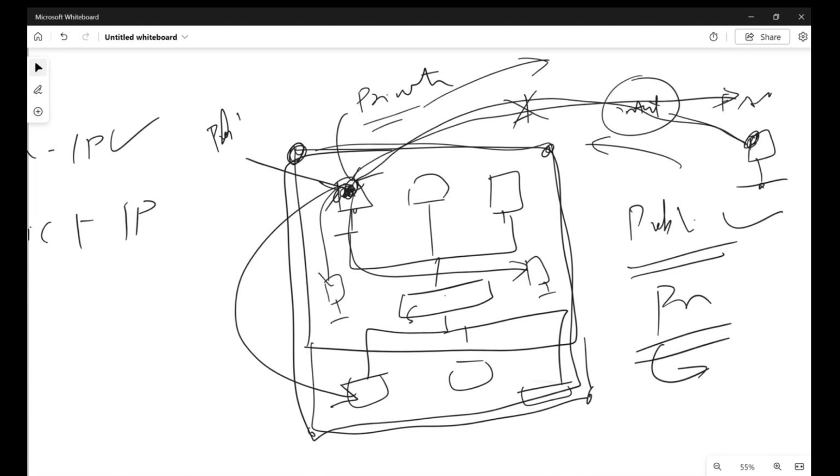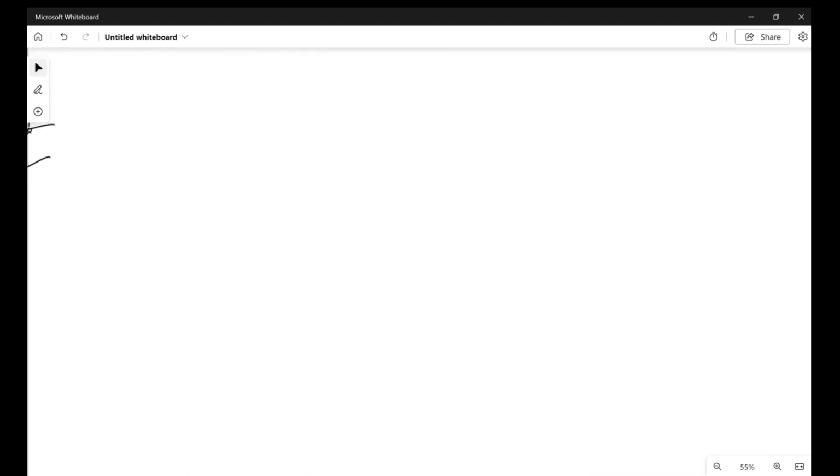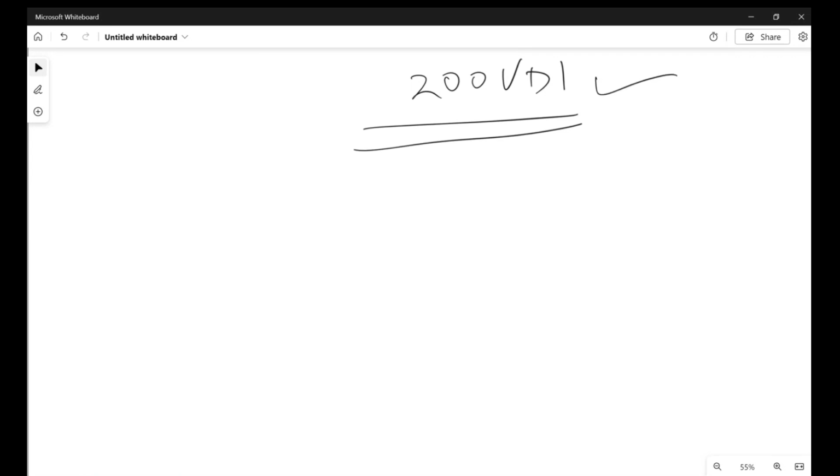So now coming back to address space. Let's imagine you're going to deploy 200 VMs, 200 VDIs, for your new project. So now I need 200 IP addresses, right? I'll go to the network team and say that I need 200 IP addresses. For my new deployment, give me a network or IP range. What they will do is tell me, okay, you go and take 10.0.0.0/24.